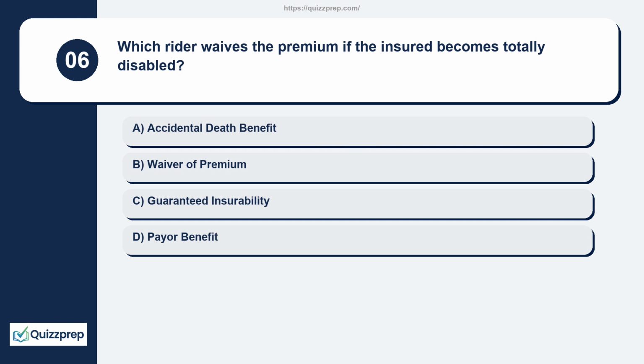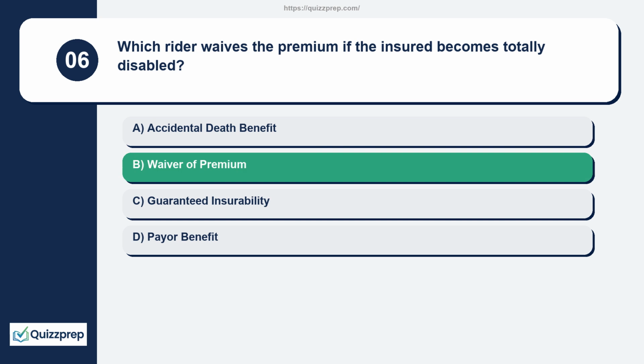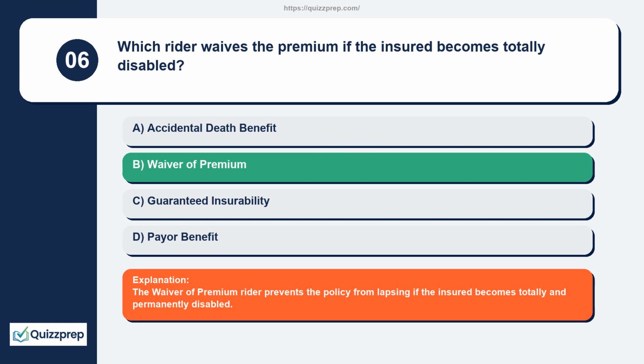Question 6. Which rider waives the premium if the insured becomes totally disabled? Accidental death benefit, waiver of premium, guaranteed insurability, payer benefit. The waiver of premium rider prevents the policy from lapsing if the insured becomes totally and permanently disabled.